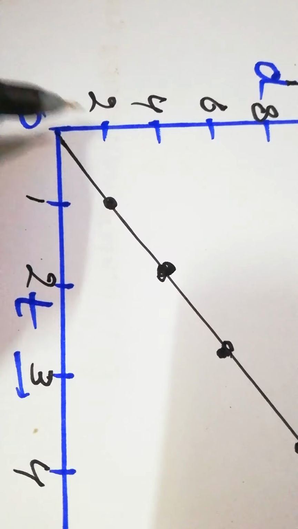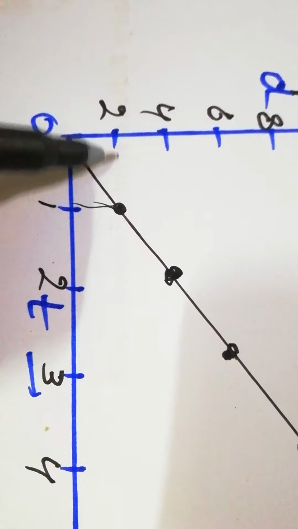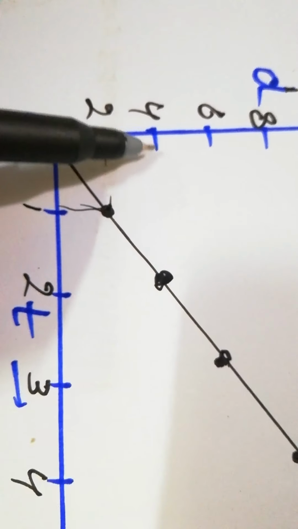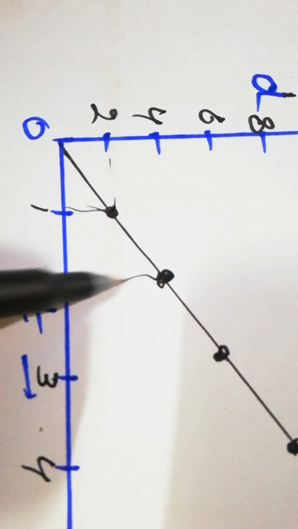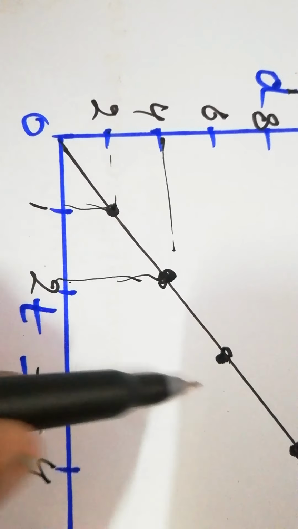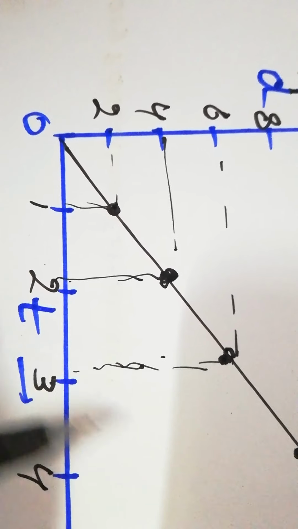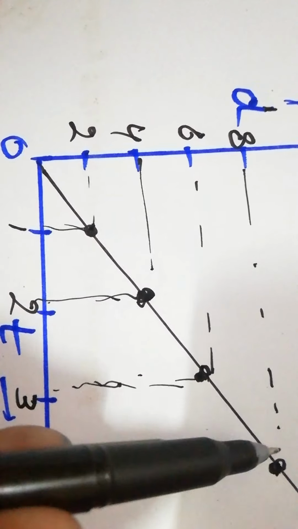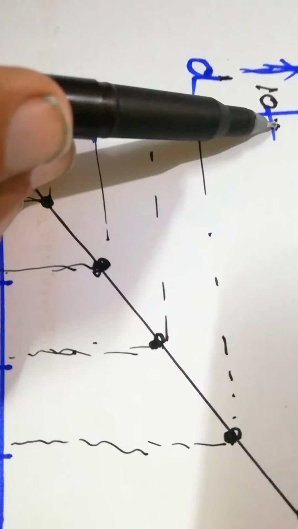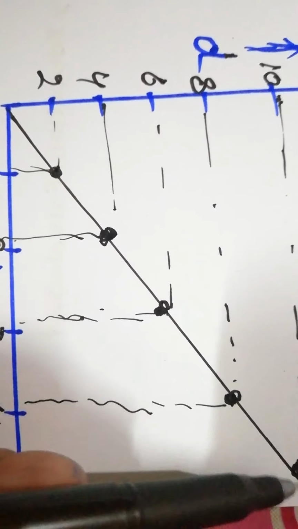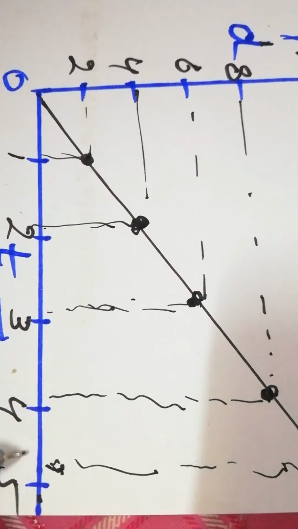And if we draw the graph, look here, the distance 2 and the corresponding time is 1, so that's the first point we get. Similarly, the distance is 4 and the corresponding time is 2, then the distance 6 and the corresponding time is 3, then the distance 8 and the time is 4, and the distance 10 and the time is 5 seconds.